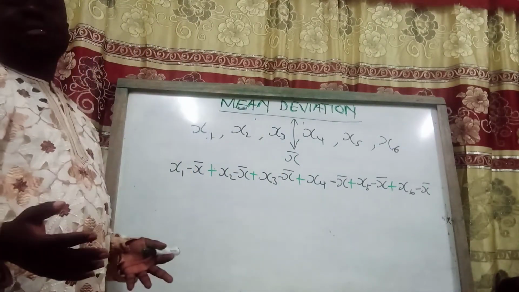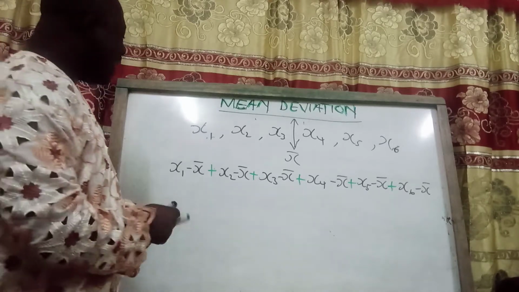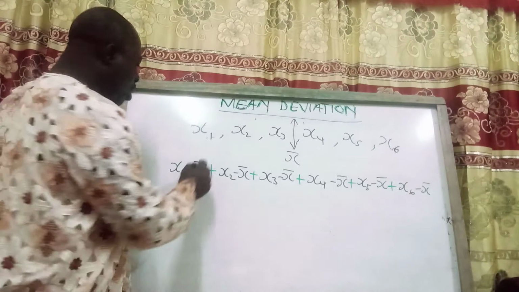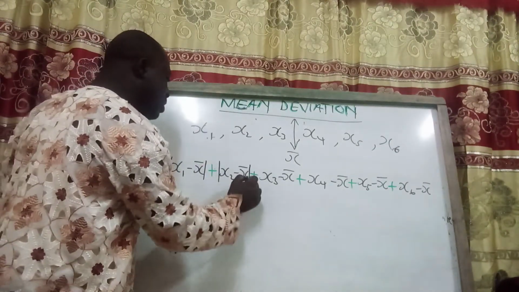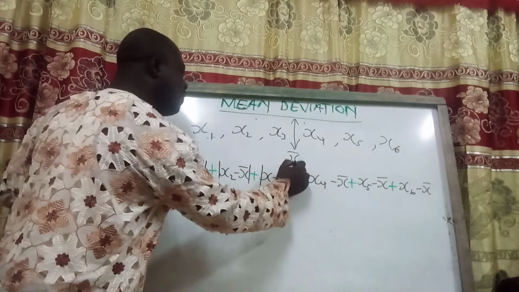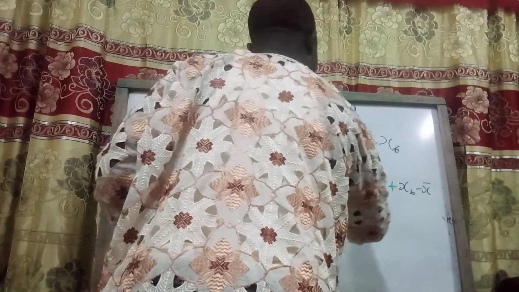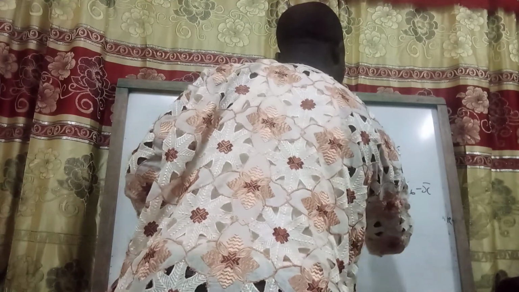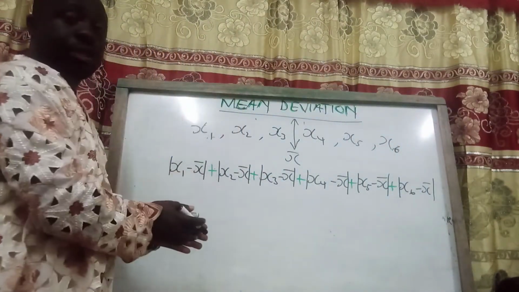And there is no way you can say that there hasn't been a distance between. So what happens is that we find the absolutes of the differences that we had between the individual elements and the calculated mean. In that case, even if this is negative, it tends to be positive.